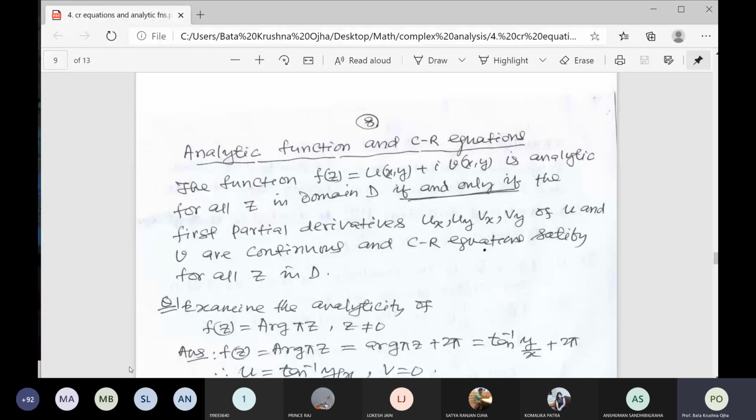If the CR equation is not satisfied, then you write that the function is not analytic. If the CR equation is satisfied, you should not write that the function is analytic, because the CR equation does not imply analyticity. The next part is to examine whether all the partial derivatives u of x, u of y, v of x and v of y are continuous in that domain or not.